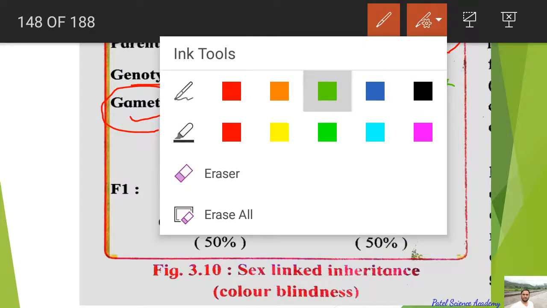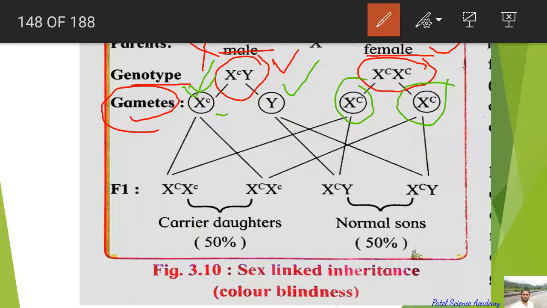Then what will happen? The chances of crossing over. So if this X from this male body, which is having this defective gene, fuses with this X of the female body, the combination will be X capital C from this mother and X small c from this father.